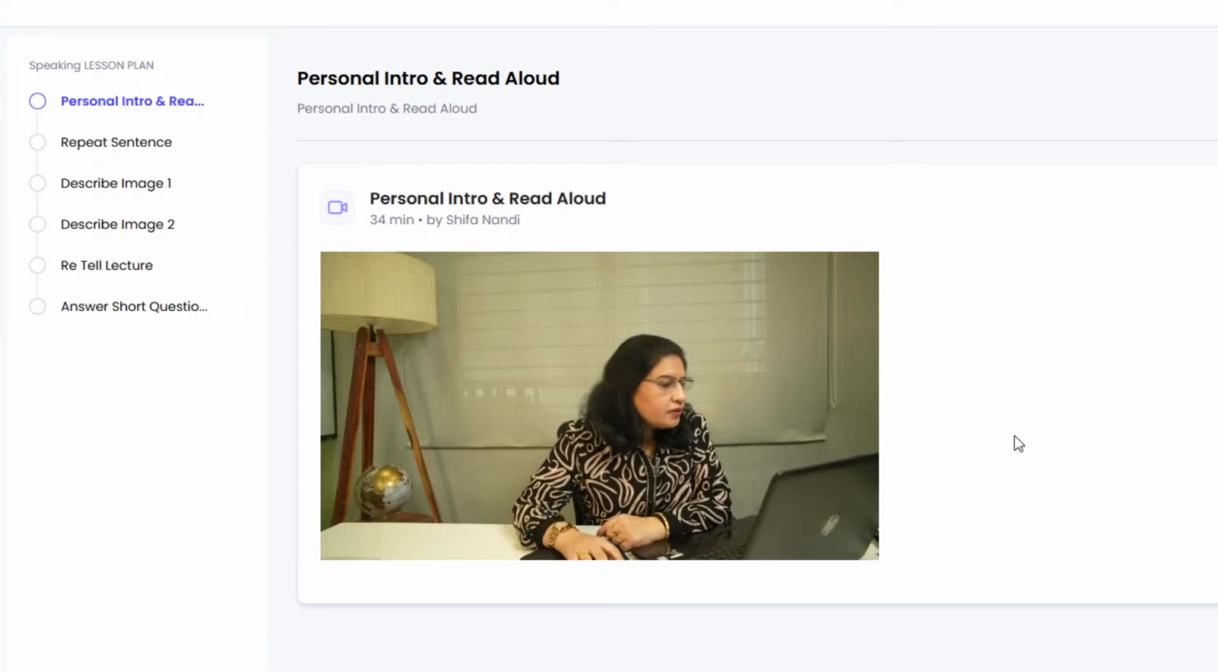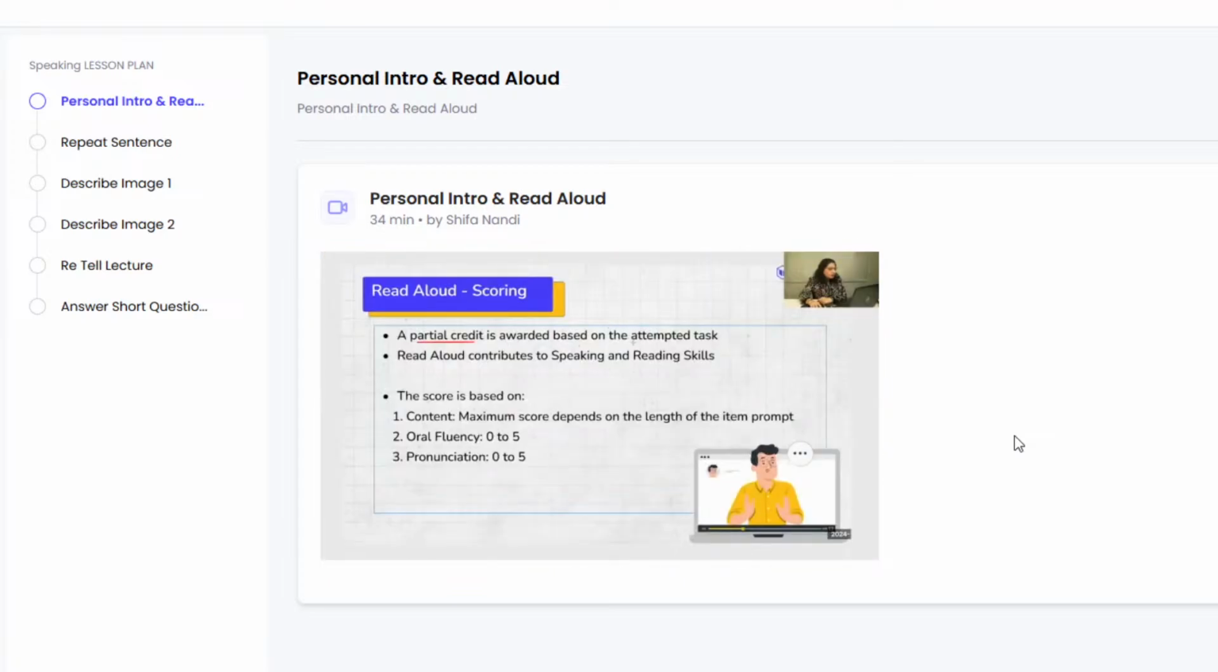So partial credit is awarded based on the attempted task, which means that based on how many words were correctly read, you're awarded a score. A read aloud question type contributes to your speaking and reading skills. The score is based on content, which means that the maximum score depends on the length of the item prompt, how long the sentence or text is that you need to read. Apart from that, it is also judged on the basis of fluency and pronunciation, and you are given a score on a range of 0 to 5.